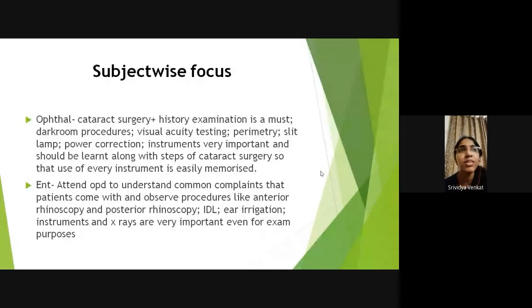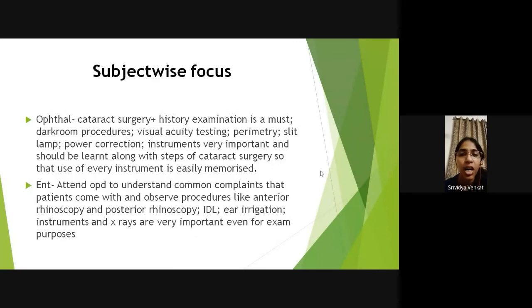And slit lamp is something which is very interesting, and you should try it out, because Ashiana ma'am, who is there in Ophthal, if she is there, she'll allow you to actually do the slit lamp examination and show you how to adjust the height, and she'll show you the parts of the slit lamp. So it's a very interesting subject posting-wise. If you're not interested in Ophthal, I would recommend you go for Ophthal postings, because I myself was not that interested in the theoretical part, but once I attended my postings, I actually started taking more interest because you get to see everything.